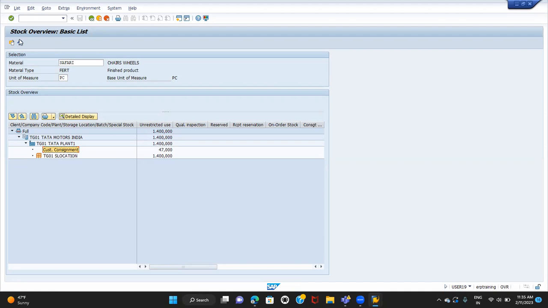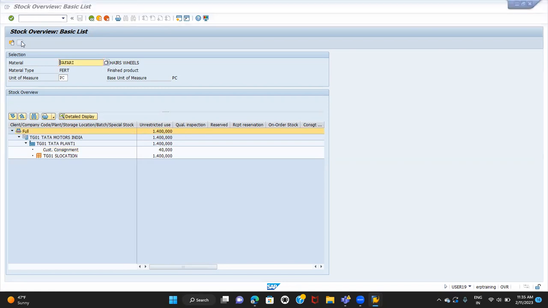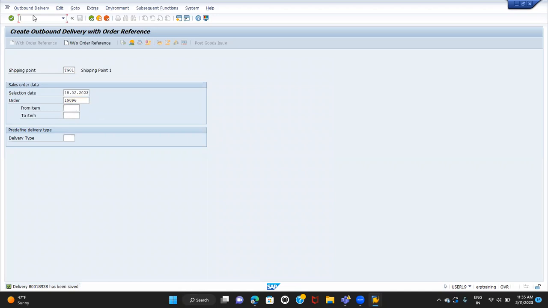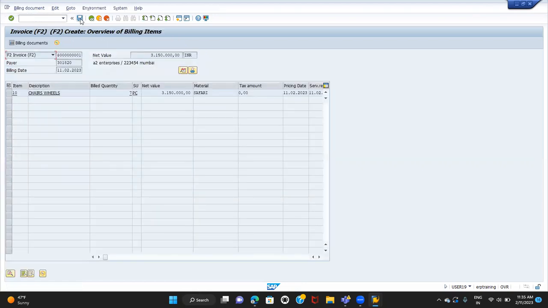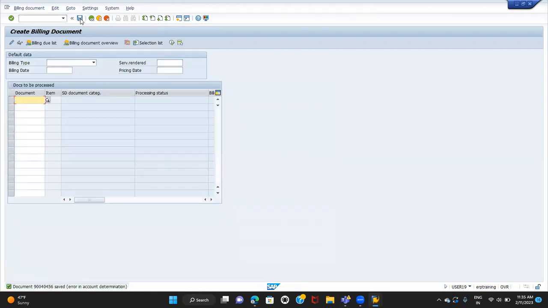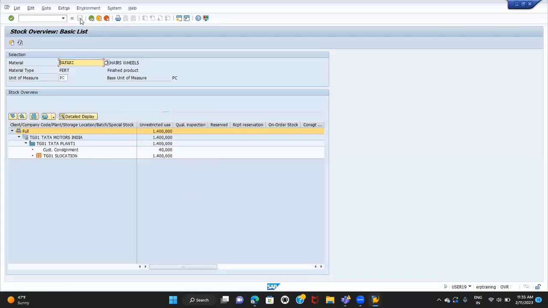So now it became 40, and we need to create the billing document. Because the customer used 7 quantity, we are going to create the billing document for the amount. In the consignment issue process, the ownership of the material gets transferred from the company to the customers. Once we do the post goods issue, stock will get reduced from the customer consignment stock, and that means it can be delivered to the end customers.